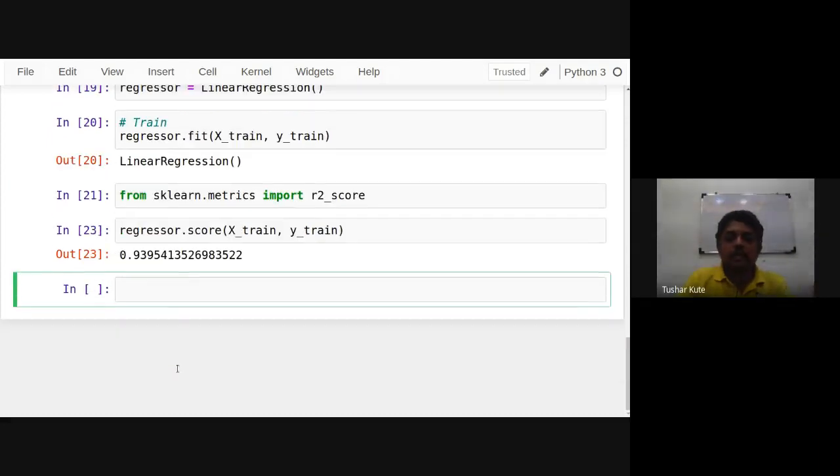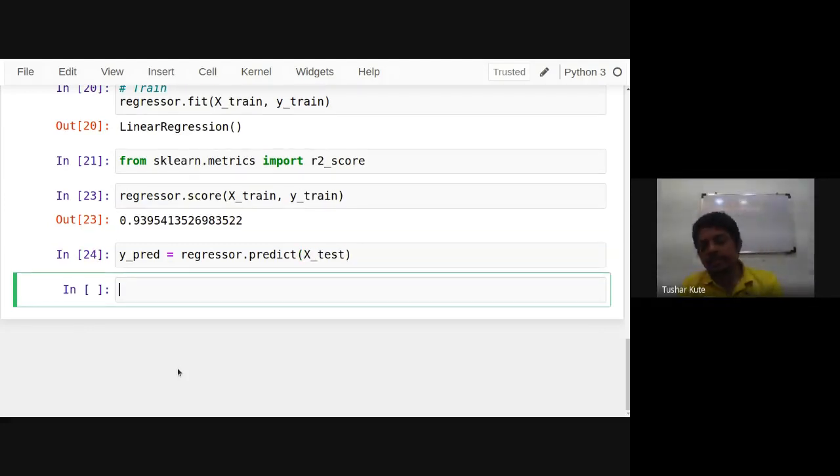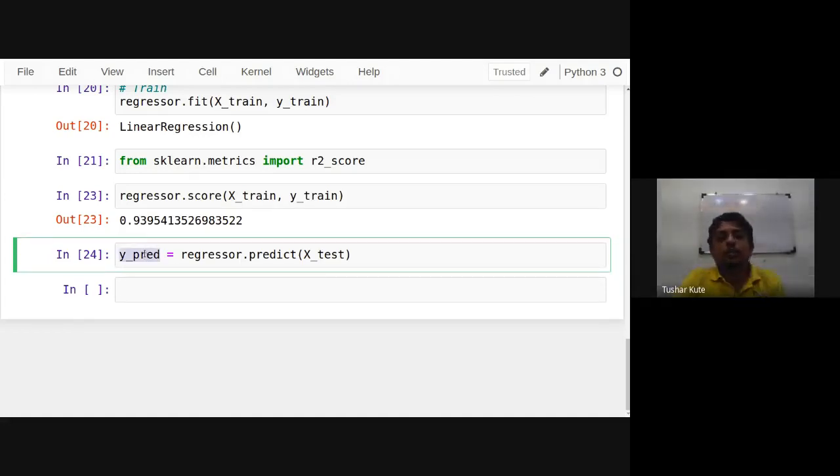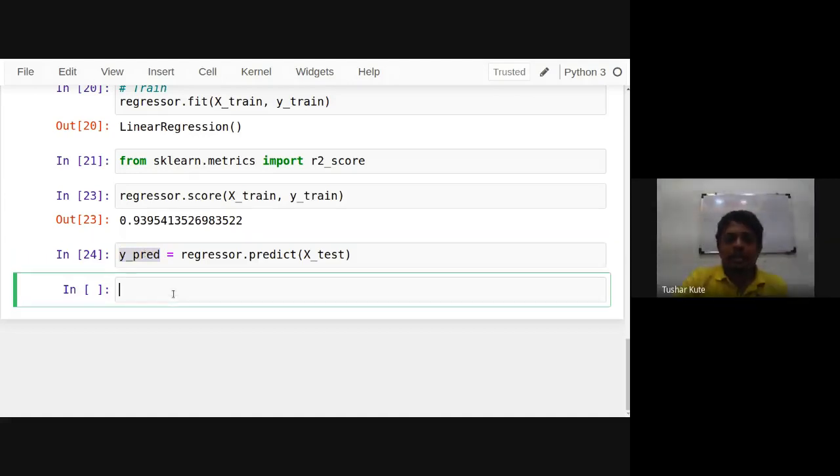For example, that result we call Y predicted. Y predicted equals regressor dot predict of X test. There are 8 entries in X test. So what is Y predict? These entries are algorithmically predicted, and our actual outputs are already present. That is Y test, which we already have and have not used anywhere yet. So Y predict is the algorithm's predicted value, and Y test holds the already defined values. Now we can compare them.